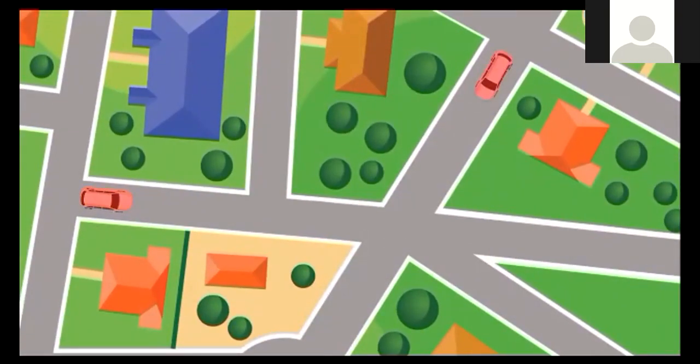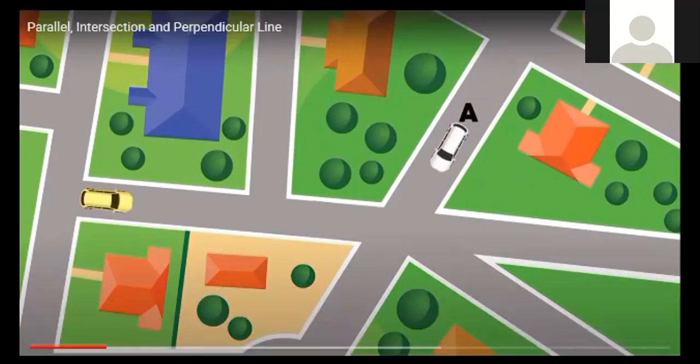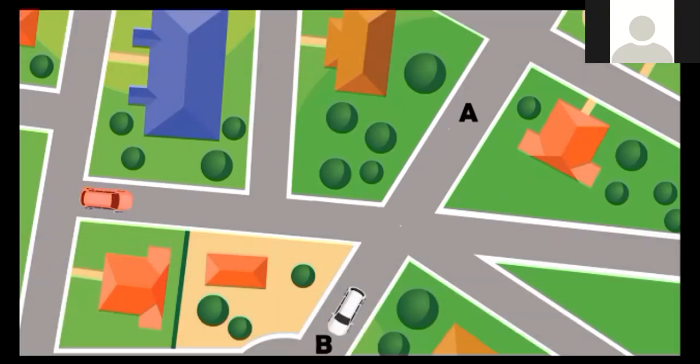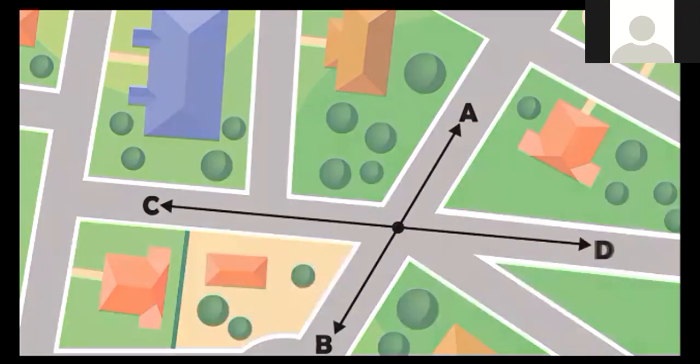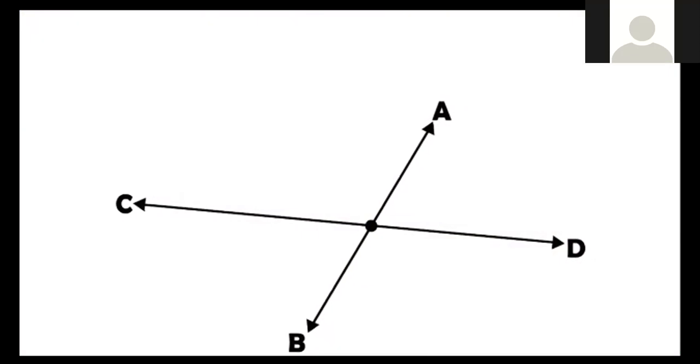If we have two cars, the first one passed through point A and is moving towards point B, while the second car has passed through point C and is moving towards point D. If we represent the paths of these two cars by lines, we can see that they meet at some point. We call this pair of lines intersecting lines. As you can see, the intersecting lines form an angle.